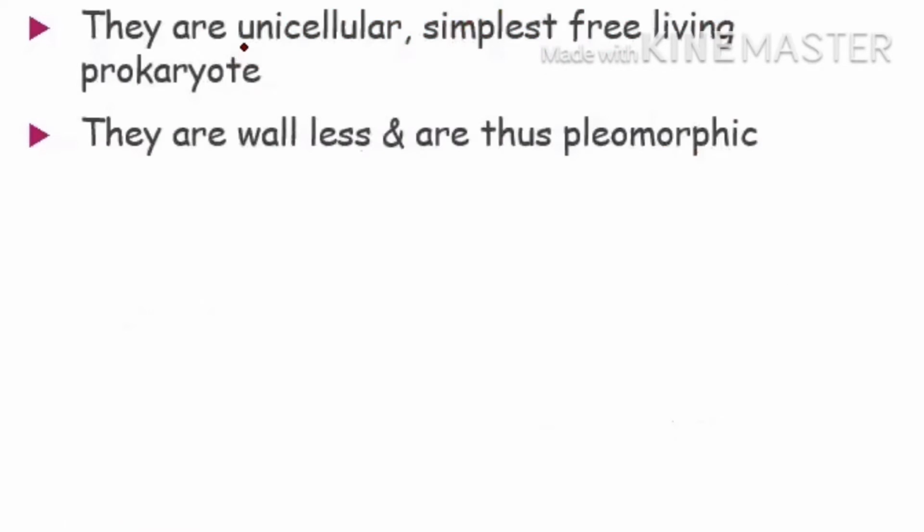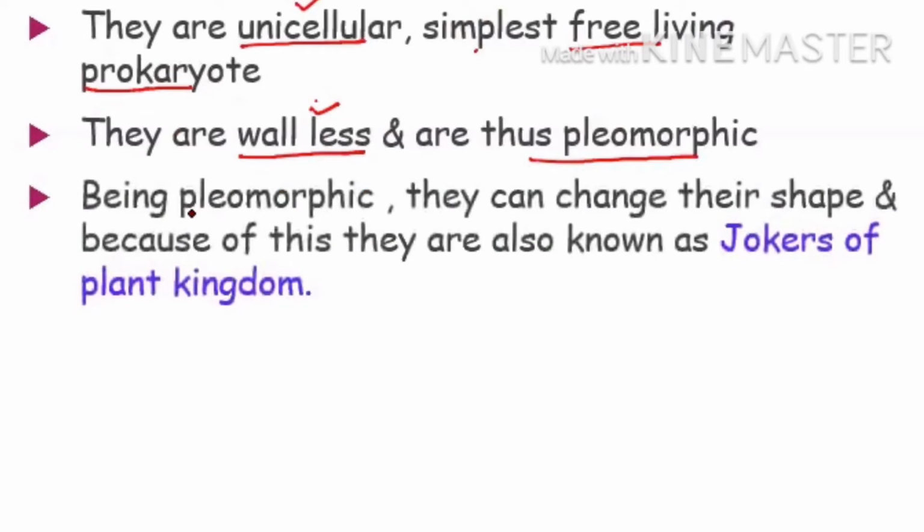Now see, they are unicellular, made up of only one cell, and they are the simplest free living prokaryote. If we are saying prokaryote, then you can remember prokaryotes do not have a nuclear membrane and no membrane bound organelles are present. And they are wall-less also, they don't have any cell wall. So the outermost limiting membrane of the mycoplasma is the cell membrane, and because they are wall-less, they are pleomorphic also. Because they are pleomorphic, they can change their shape, and we call them the jokers of the plant kingdom. Up till here, is it clear?